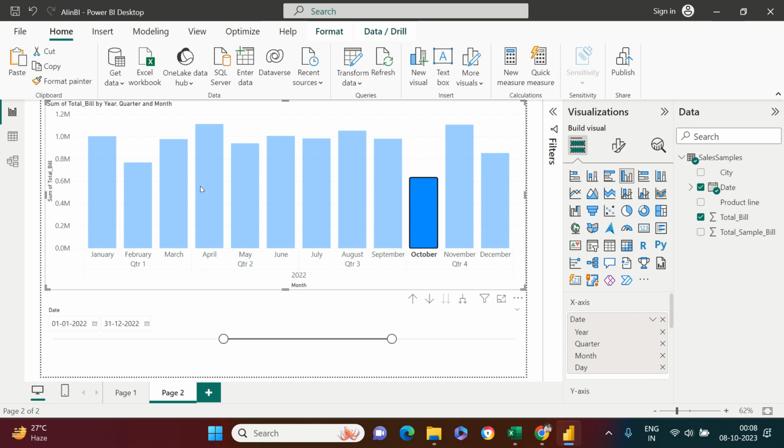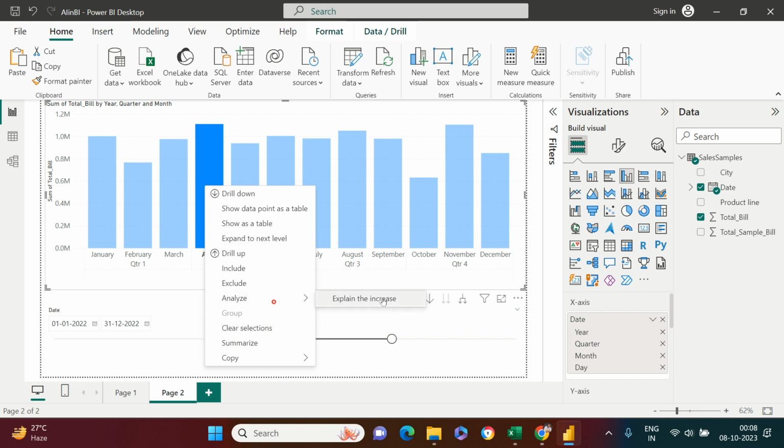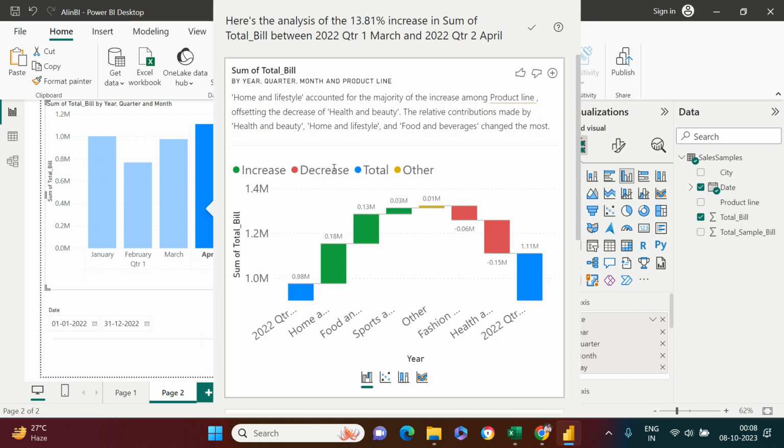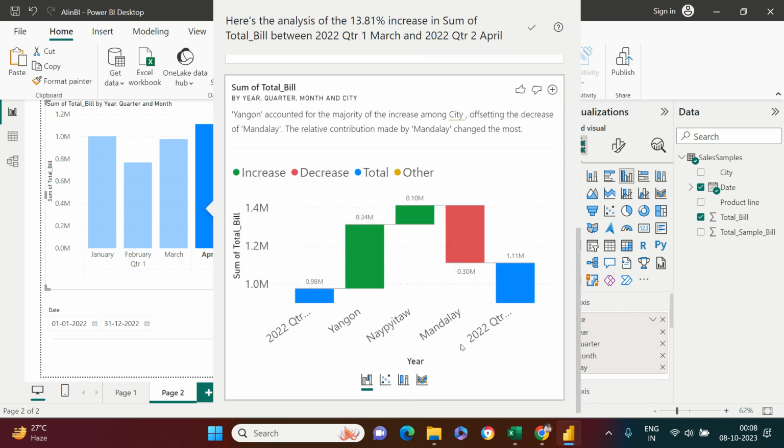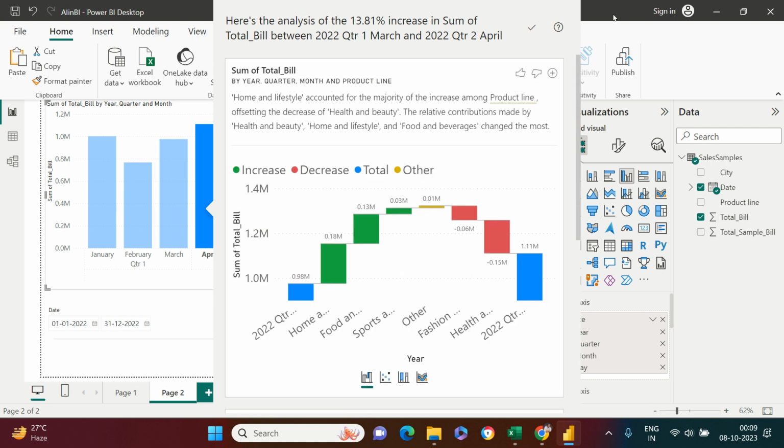Now if you want to check another one, this is the highest one, then again you just right click on that, go to this and check it out. Okay, so here it is showing the analysis of a 13% increase in sum of total bill. So here it says home and lifestyle accounted for this. You see over here, home and lifestyle and fashion accessories have helped in the increase. And the city which has helped is Mandalay. Okay, so this is how you can have the analysis.